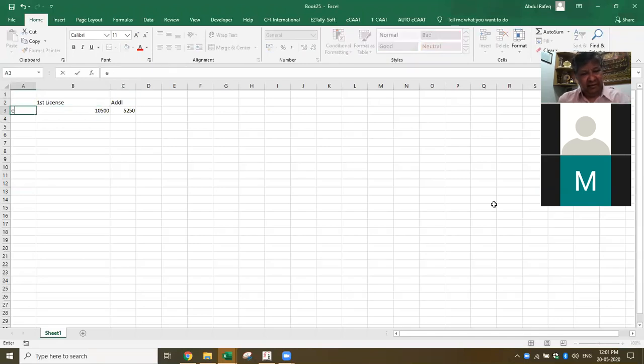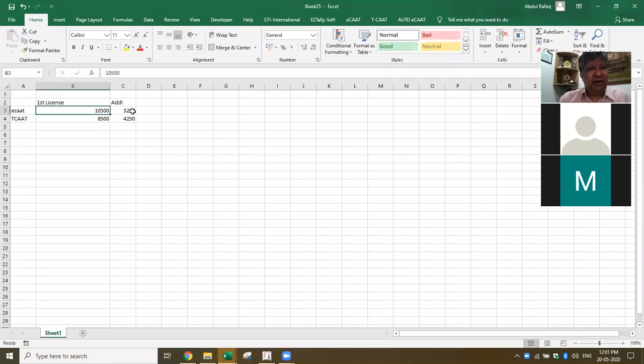For TCAT, the standard price is 17,000. For a practicing CS, it is 8,500. The pricing works the same way, so the second license is at a 50% discount, 4,250. For example, let's say you buy 4 licenses. For your first license you pay 10,500. For the next 3 licenses, 5,250 each.